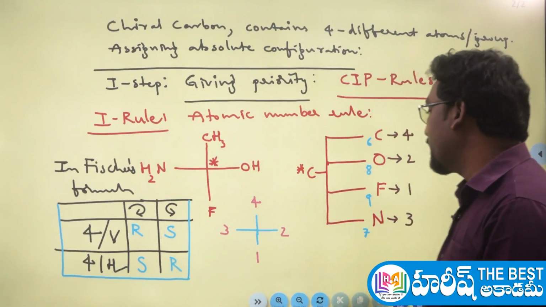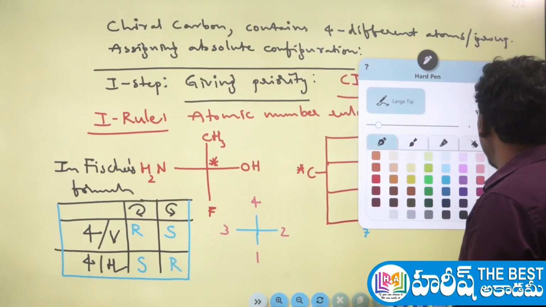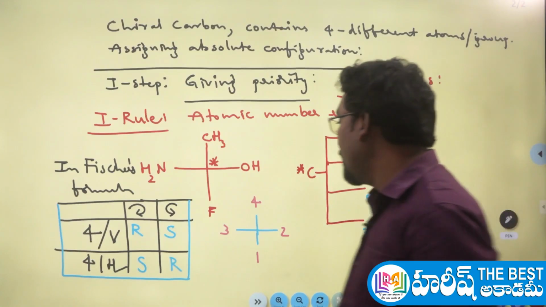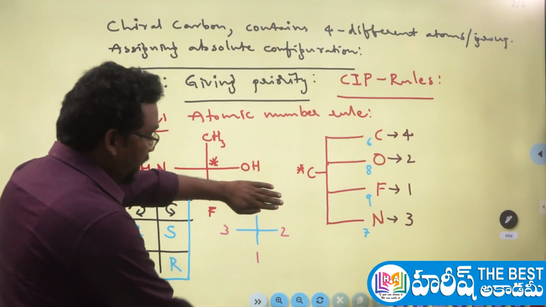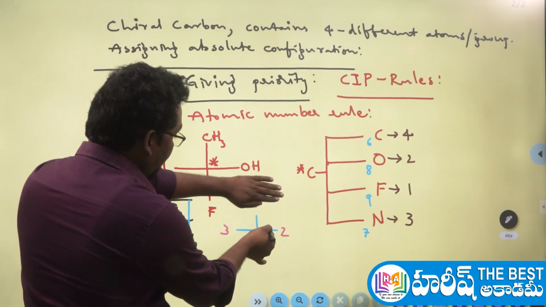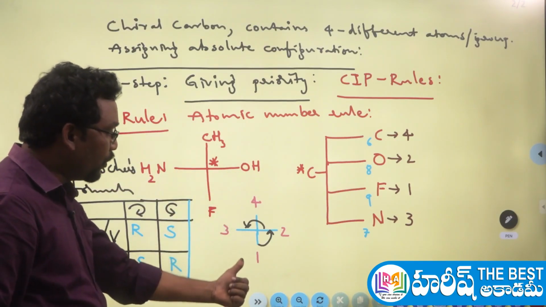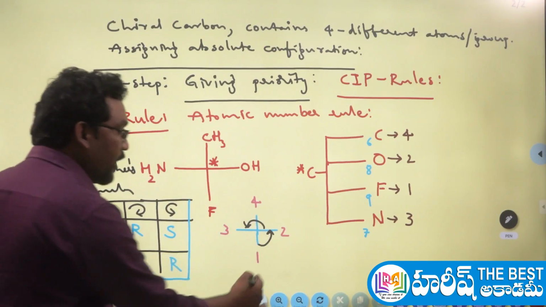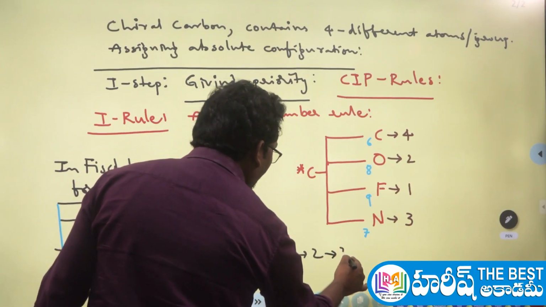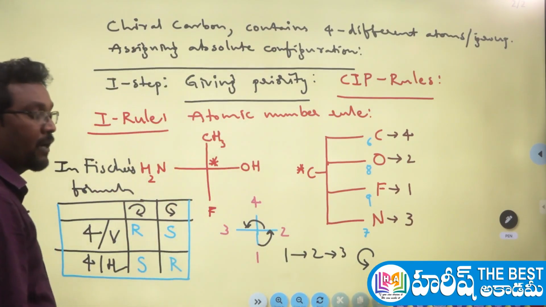After giving the 4 priorities, what to do here? View the molecule from the first to second and second to third. Forget about the fourth group here. Then view the molecule from the first to second and second to third. So from first to second and second to third, how is our eye direction rotating? Our eye direction is rotating in the anti-clockwise manner.